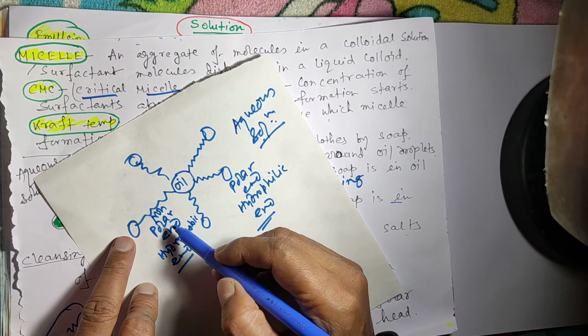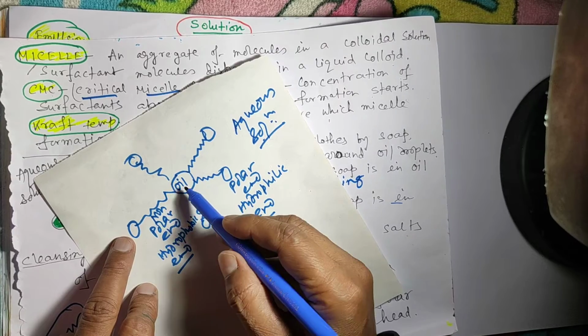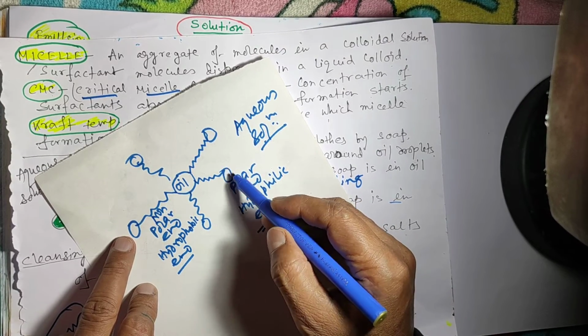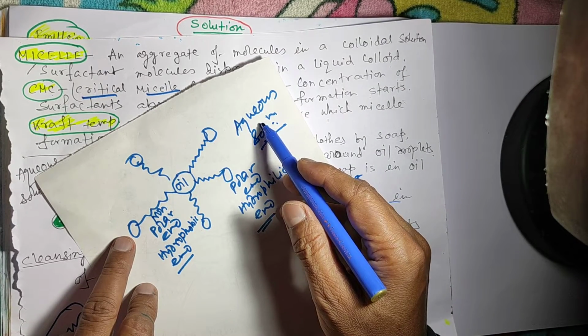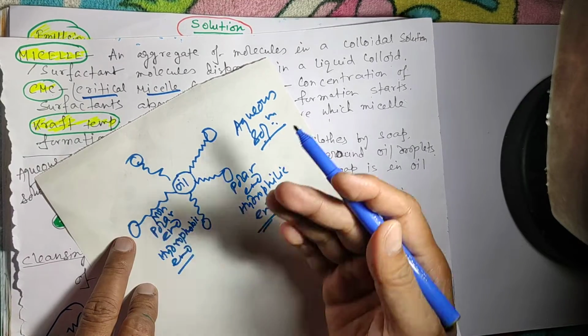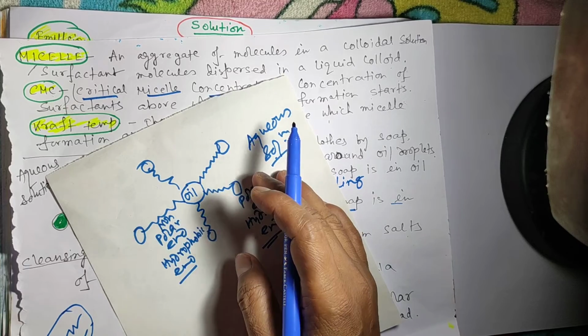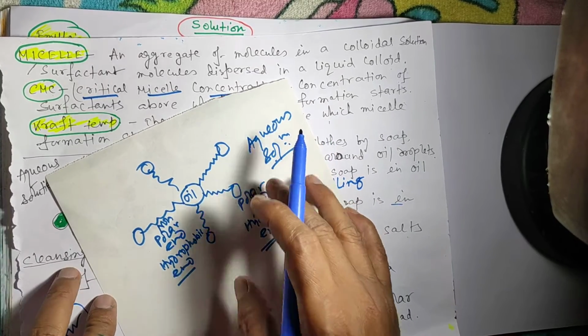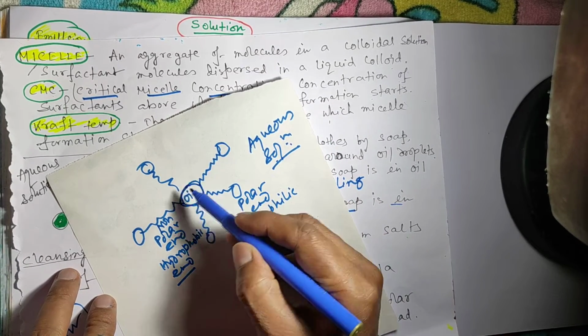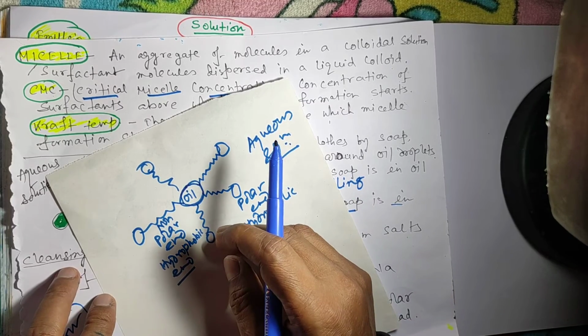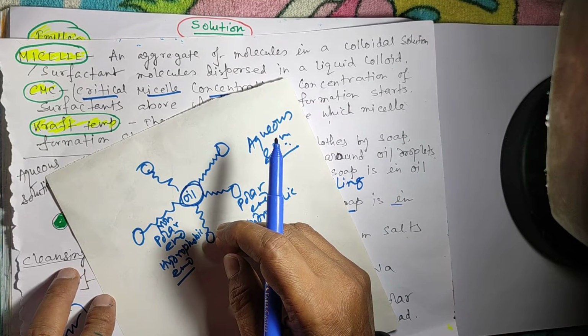So the non-polar end of soap is in the oil droplets and the polar end of soap is in the aqueous solution. So after forming this micelle, when we rub our hand or clothes, then the oil is removed from clothes or from our hands.